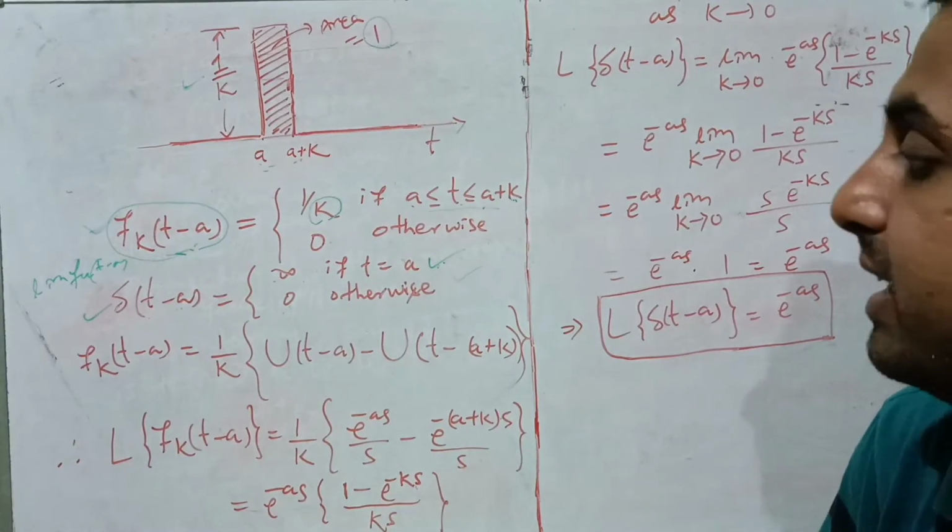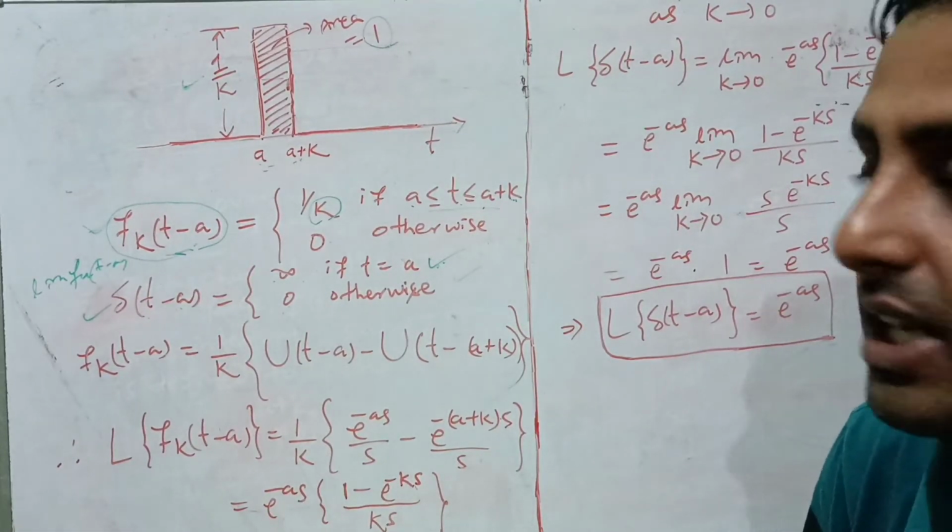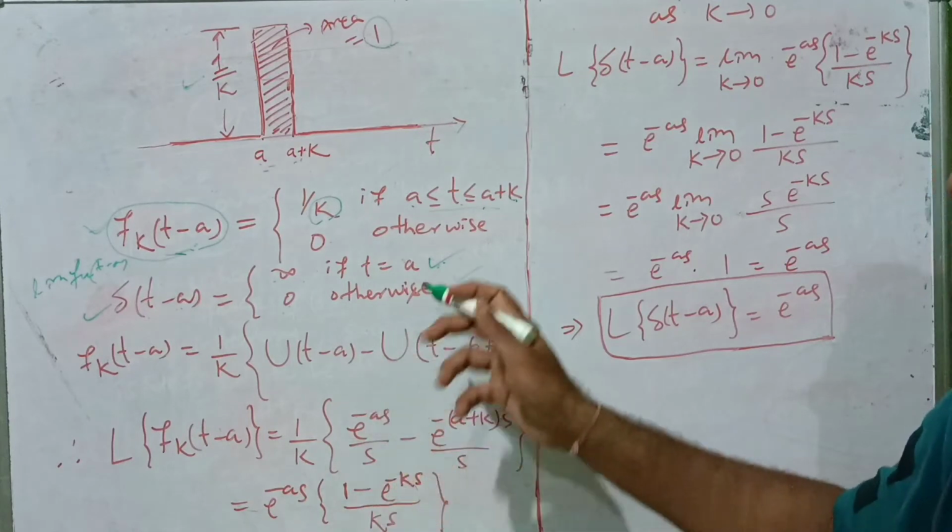In the previous lecture I already told how to write a function using the unit step function.